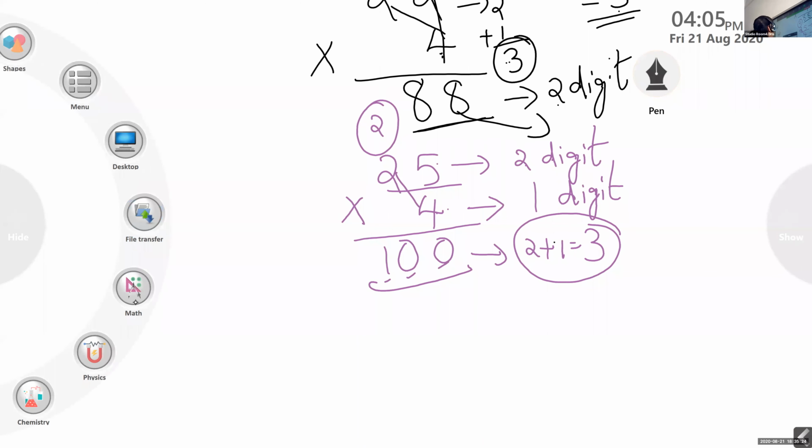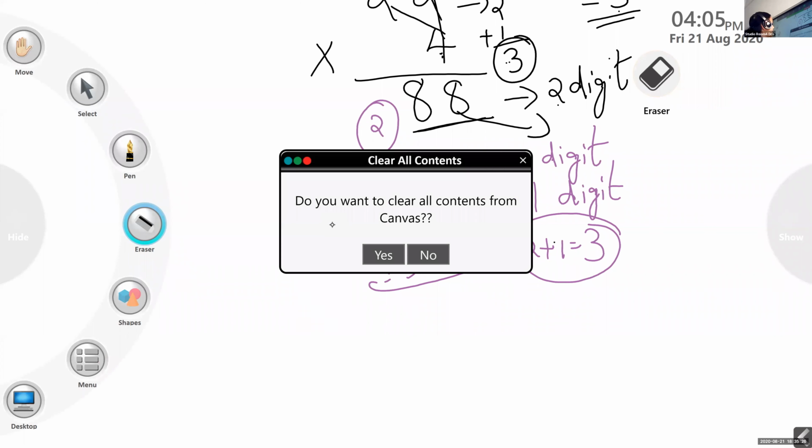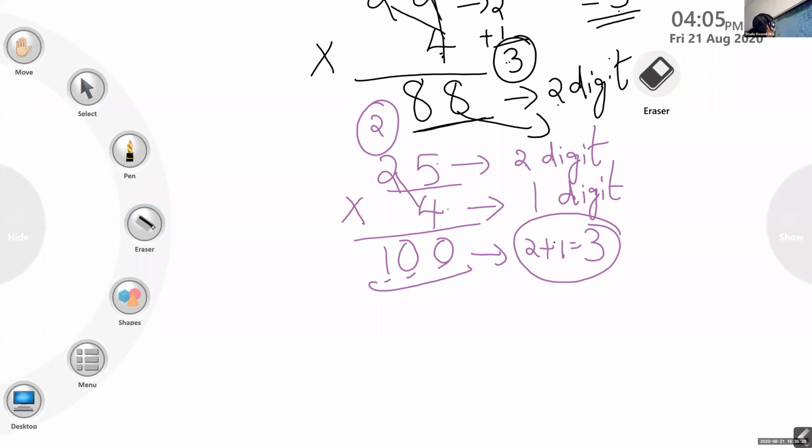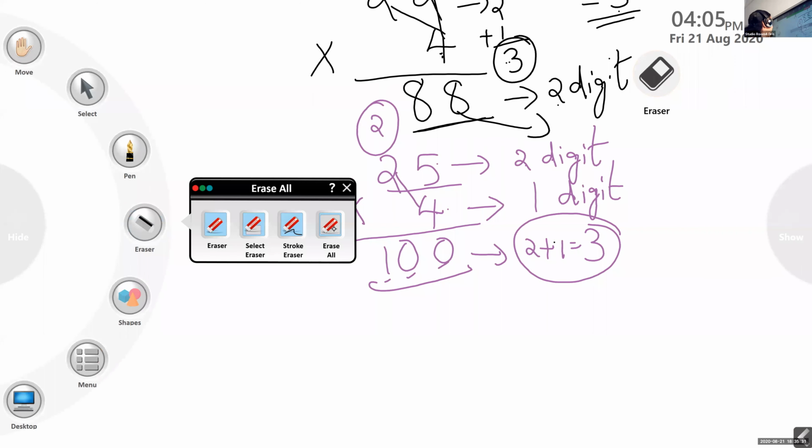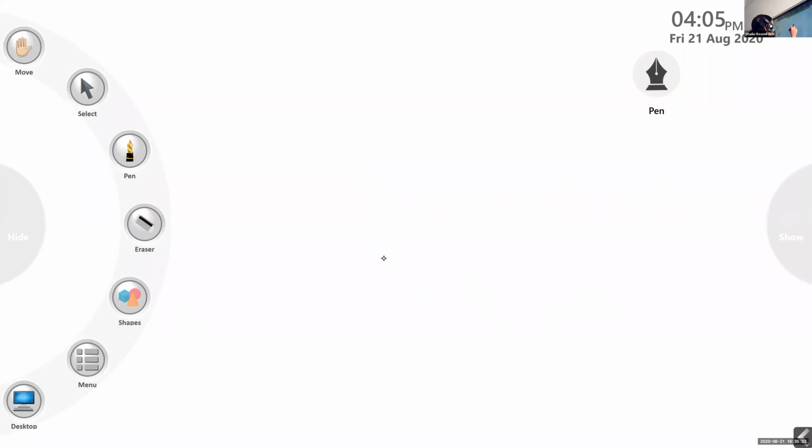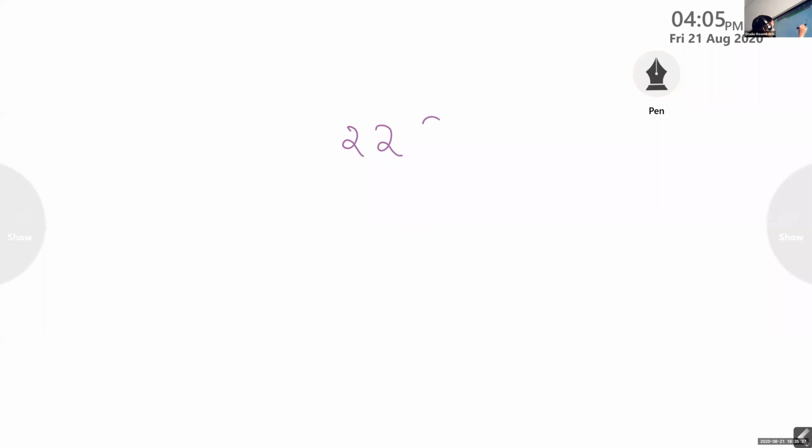Their product will not be more than x plus y digit. Now, for example, I will take a 3-digit number, 222. How many digits are there in 222? 3 digits.